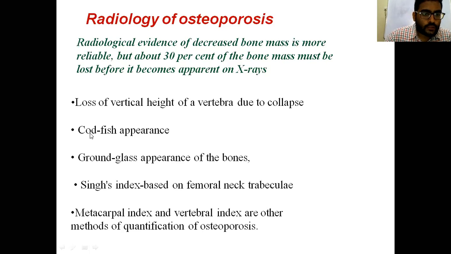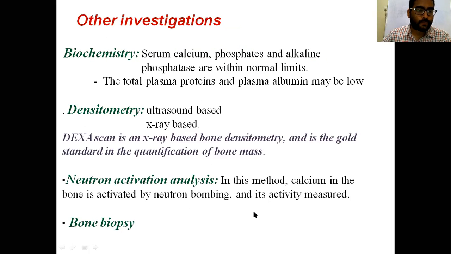Coming to radiology, the vertical height of the vertebra is lost due to collapse, and there is a codfish appearance due to biconcave shape, and ground glass appearance due to loss of trabecular pattern. Singh's index is based on the femoral neck trabecular pattern. It is divided into 6 categories. With increasing number, the osteoporosis is higher.